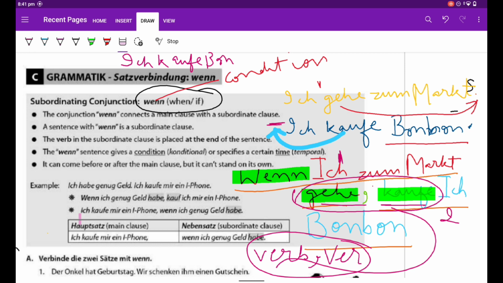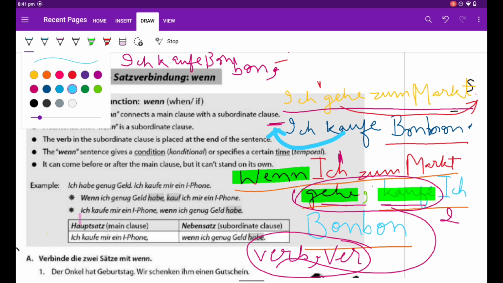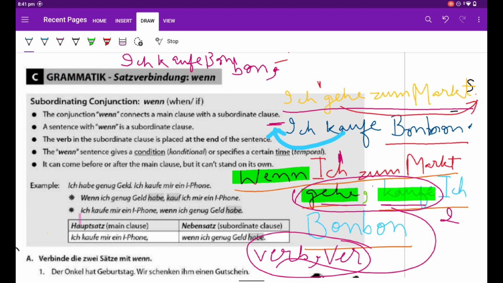Let me erase this first. Ich kaufe Bonbon. Full stop. Now, Nebensatz, a sentence with wenn, I am putting in the second position. So what I will do? Wenn ich, because whenever you have wenn on the first position, the verb automatically goes to the end.